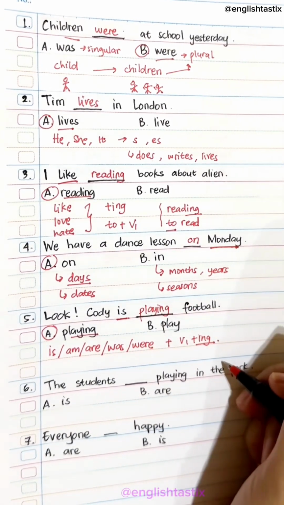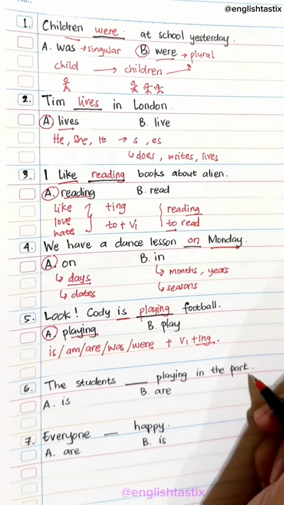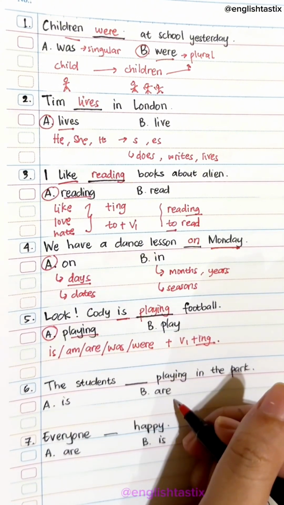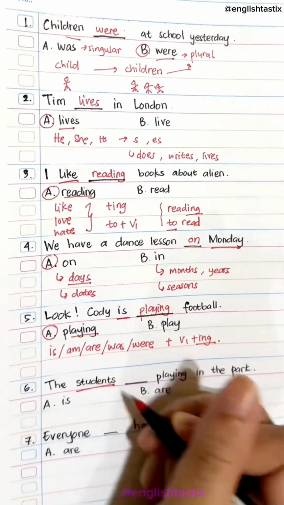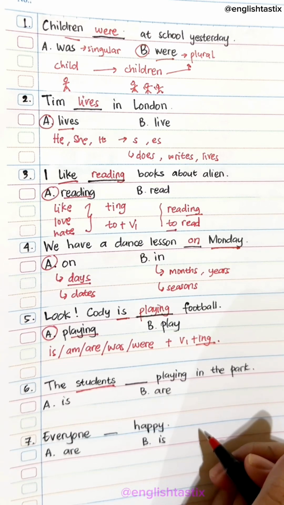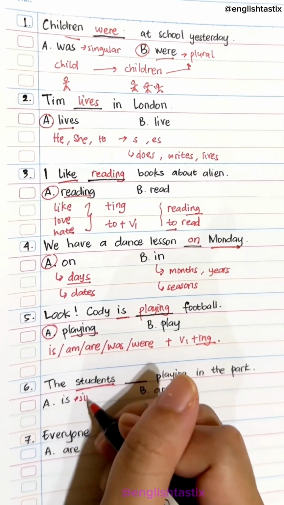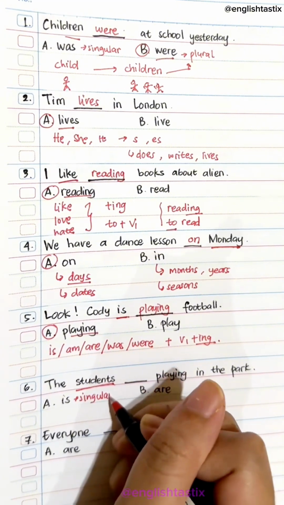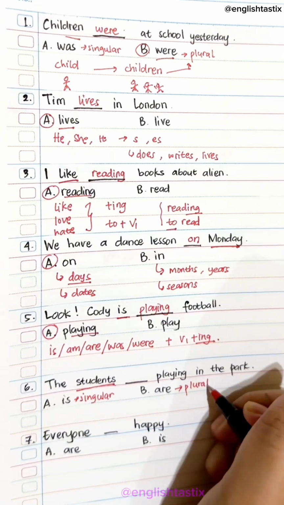Okay, next. The students blank playing in the park. Is or are? The students is or the students are? The keyword here is students. Students is a plural noun, okay? Is used for singular noun and are is used for plural noun.